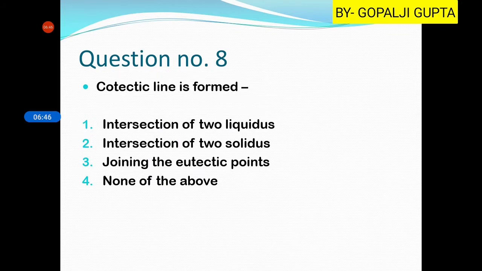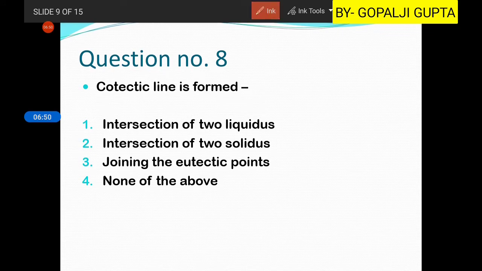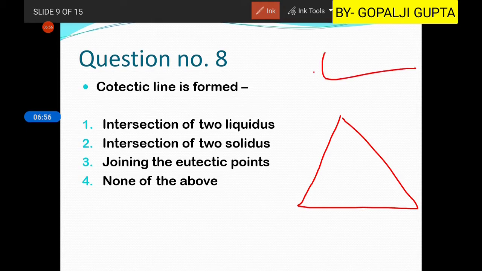Then question number 8 is, cotectic line is formed. So if you go to a ternary diagram, then you will not get a condition like this. You will get a line which is formed by different eutectic points.